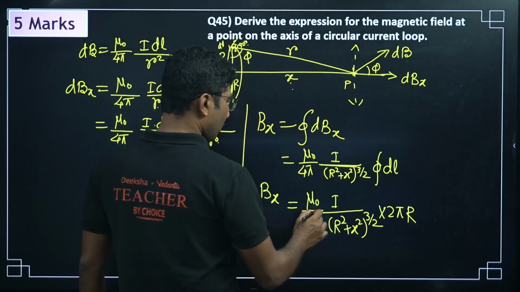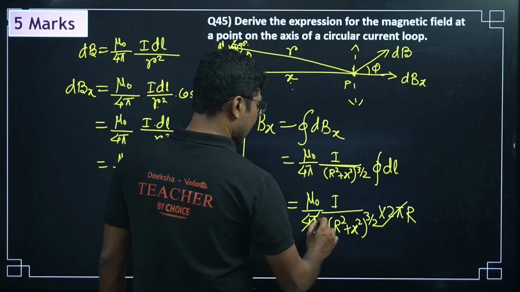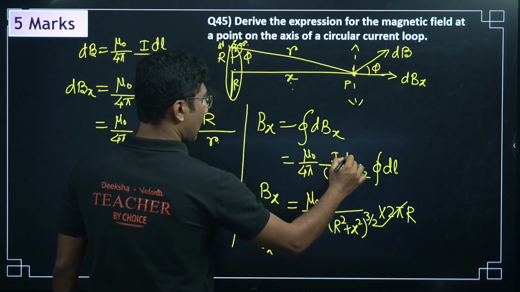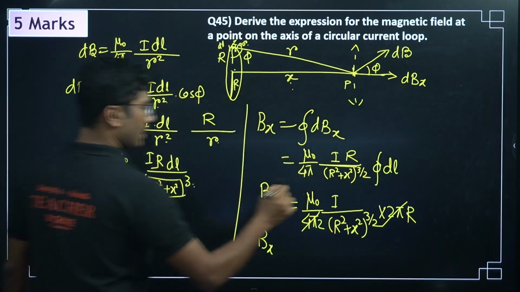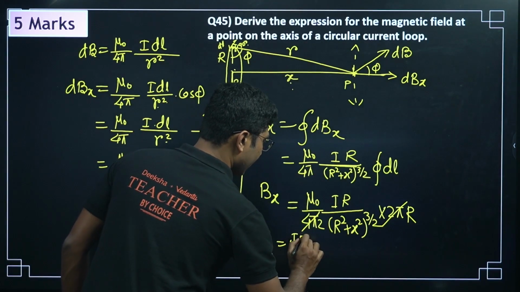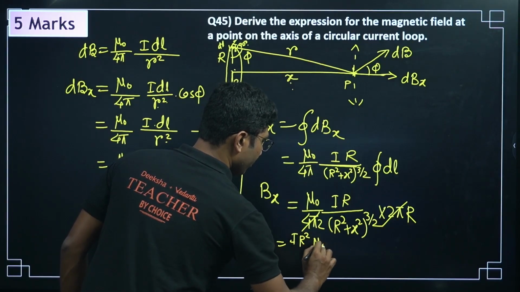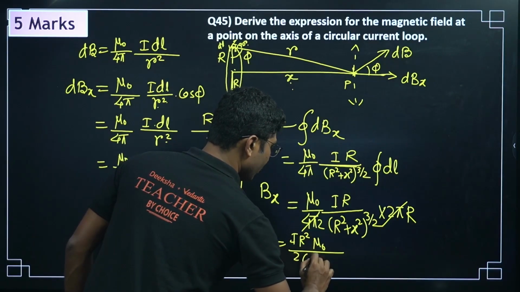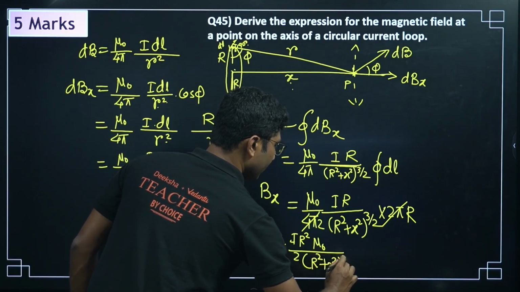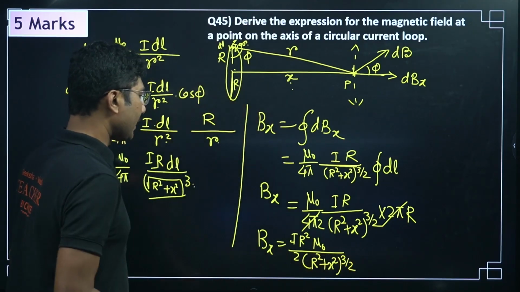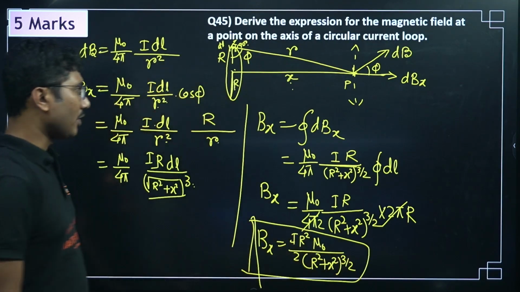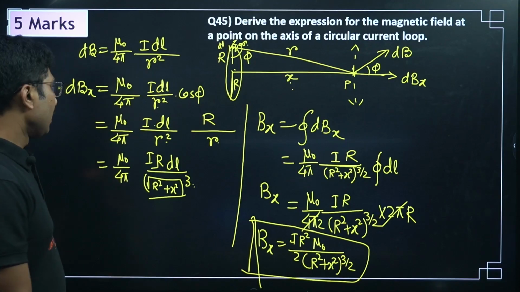So 4 pi and 2 pi cancel, and you get Bx equals, there was one R here, so mu naught I R square divided by 2 into R square plus x square to the power 3 by 2. So this is the final expression for the magnetic field. Remember it is only the x component that you have to calculate. Practice this derivation.